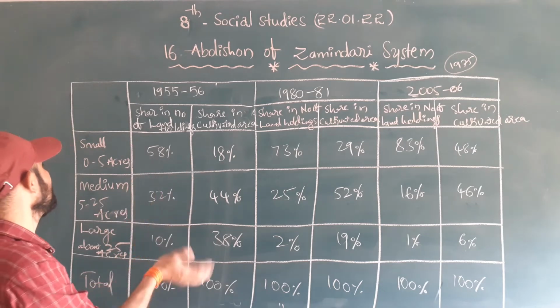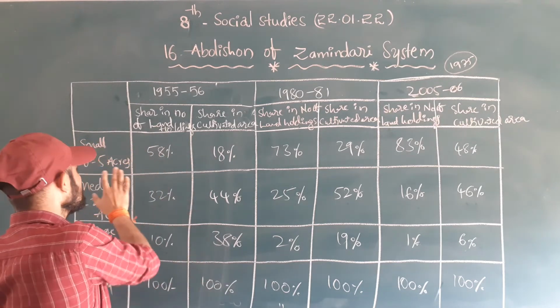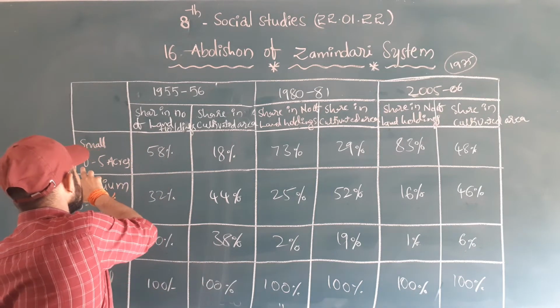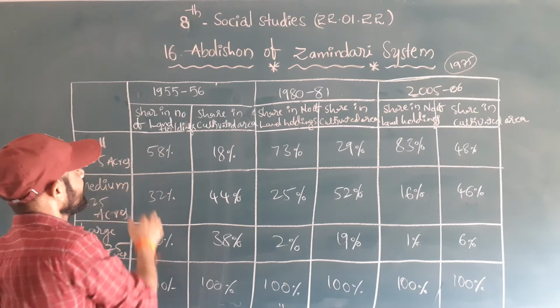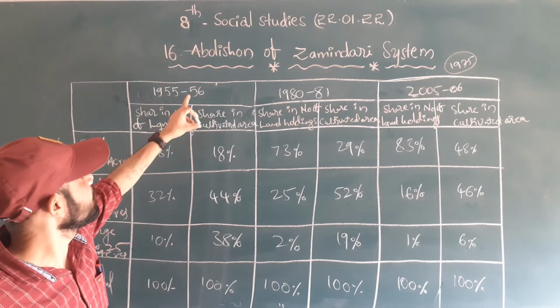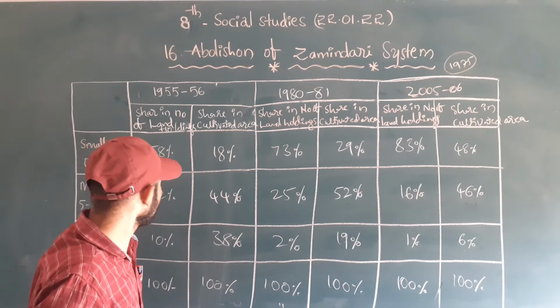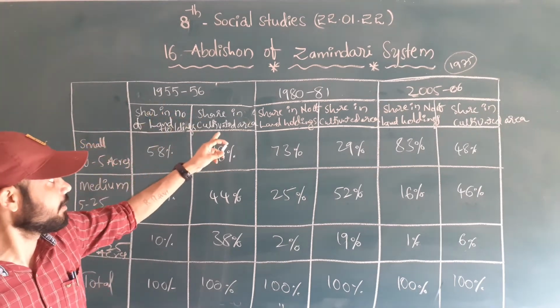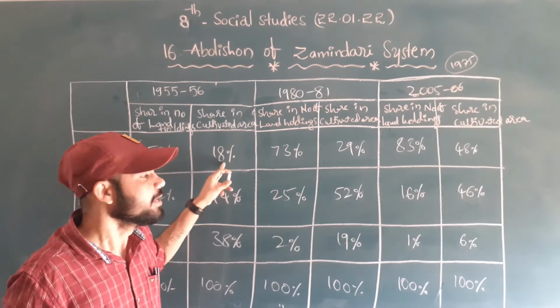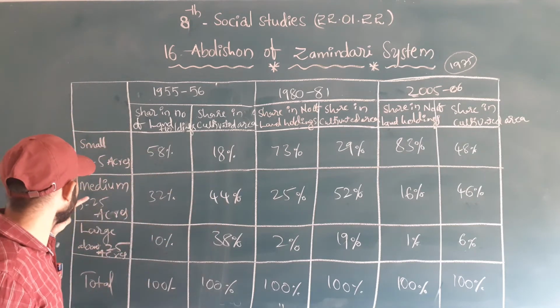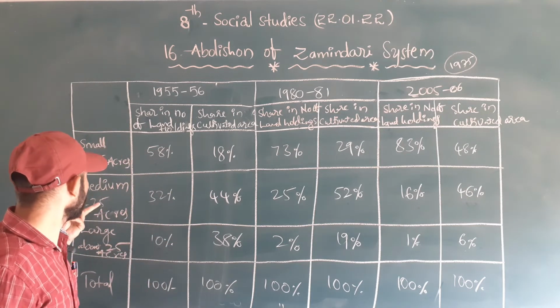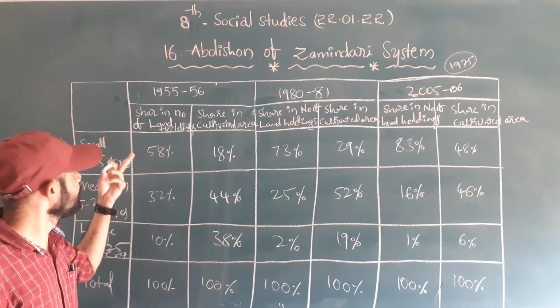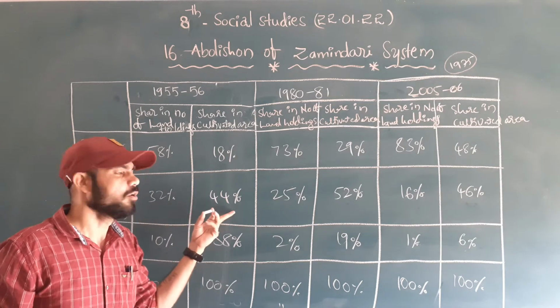Then you have to compare, right? In the small area, the small farmers with 0 to 5 acres, in the years 1955 and 56, they have a land holding of 58, and in cultivated areas, let's say 18. But when it comes to the medium farmers, 5 to 25 acres, in the same 1955-56, it is 32 and 44, right?